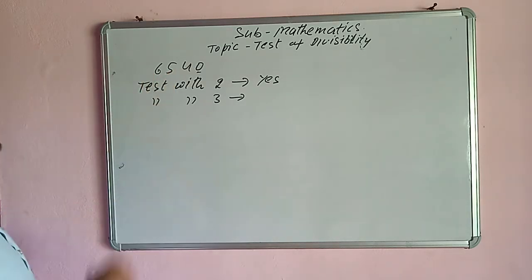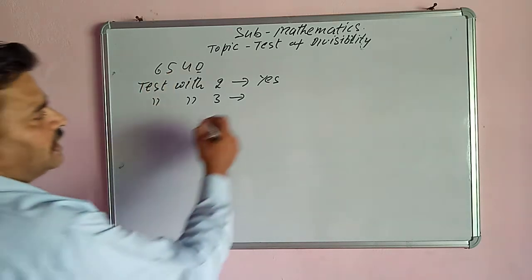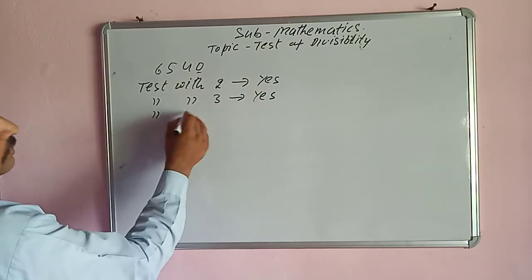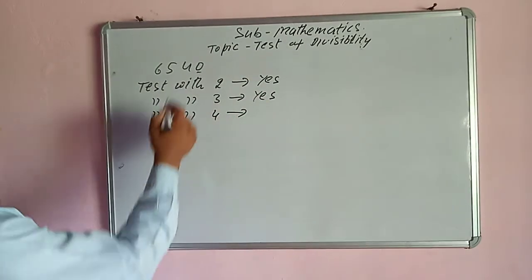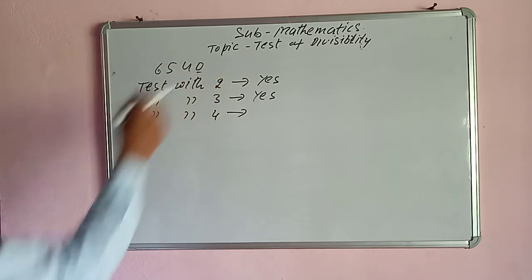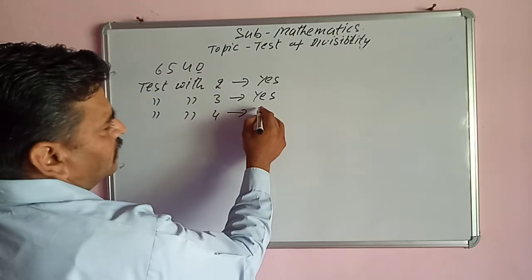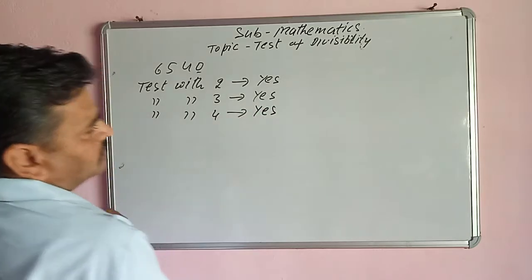So 15 is divisible by 3, so again the answer is yes. And test with 4. Last 2 digits, that is 40. So 40 is divisible by 4, so our answer is yes.